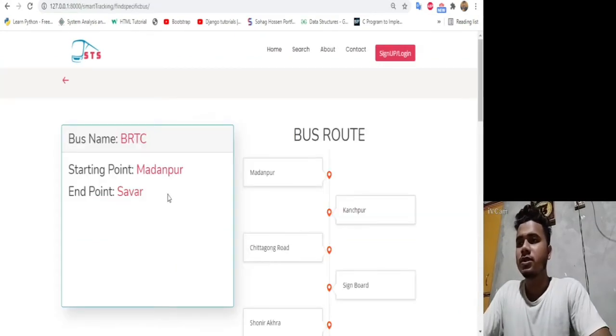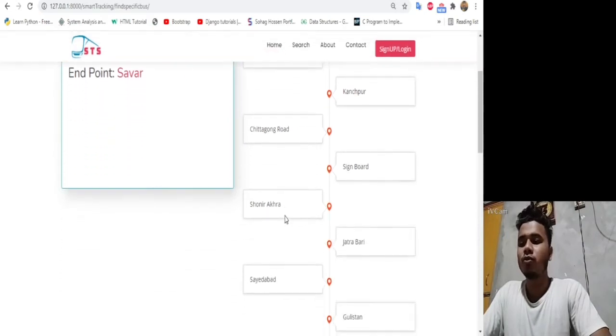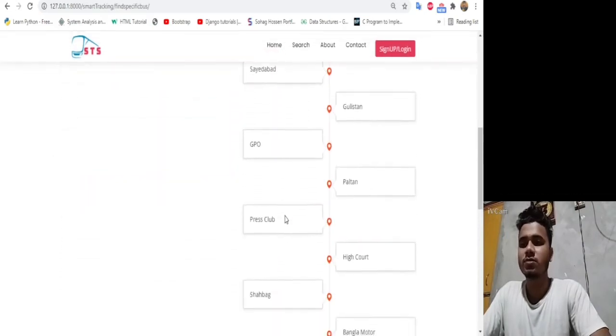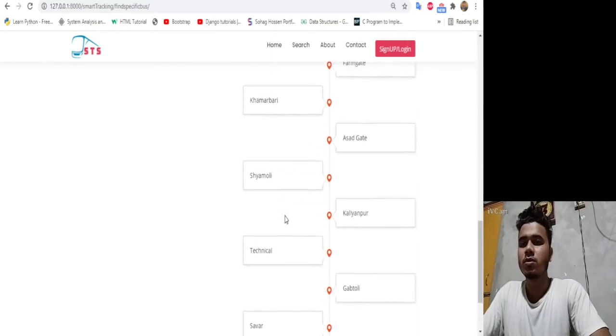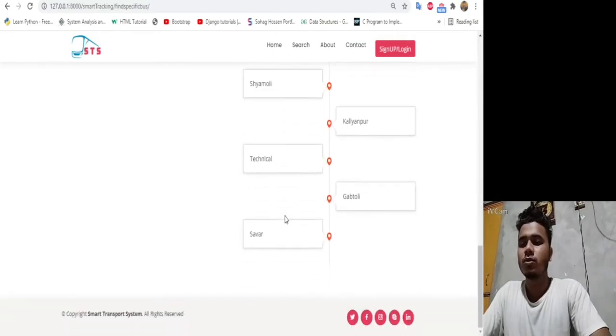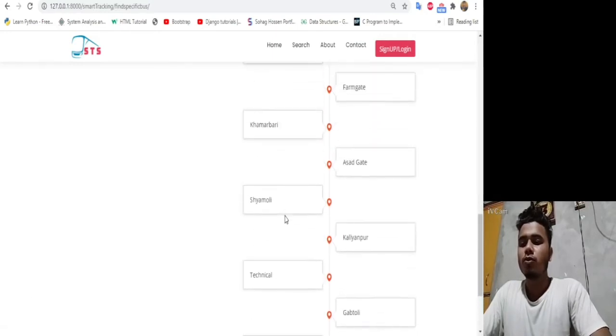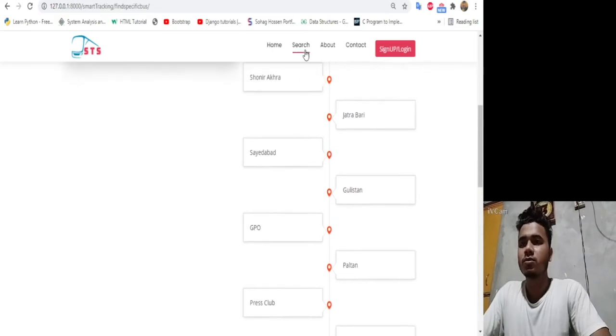So we can see the start point Madanpur and ending point Shabar, and also the full routes of the bus. Now you know where the bus goes. Go back.